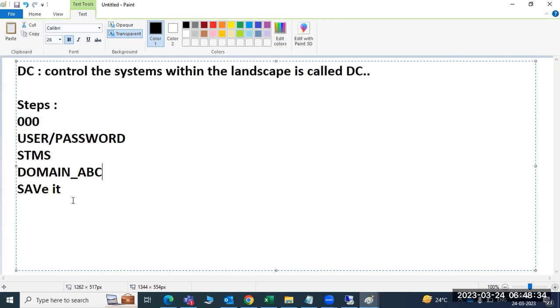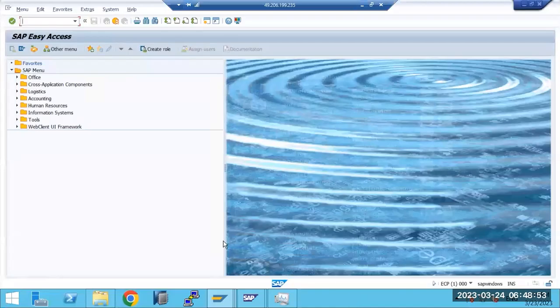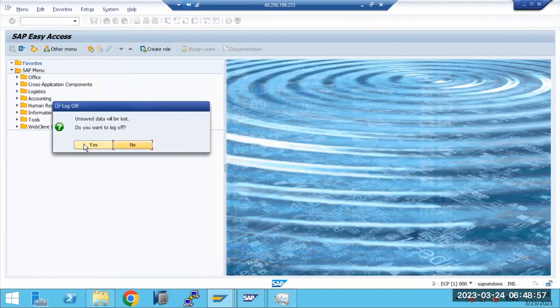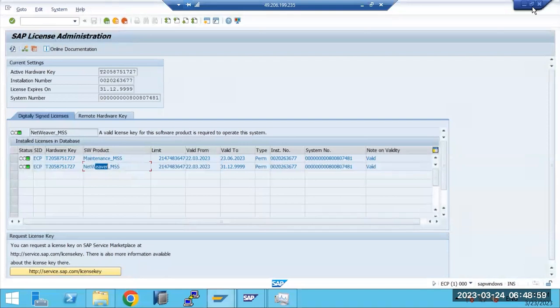The steps are simple, only four or five steps. Log in to the 000 client with the user ID and password, then execute STMS, and provide domain underscore SID. Now let's log in and do the same configuration here.